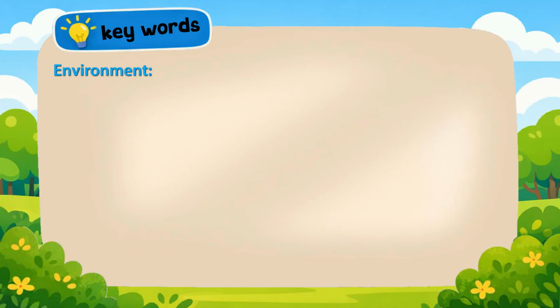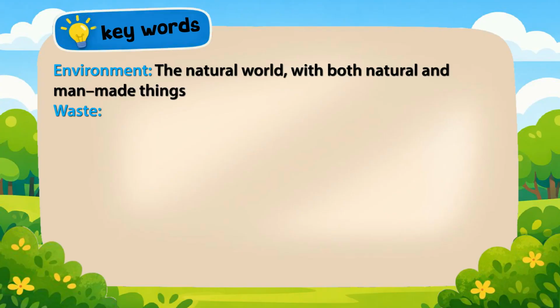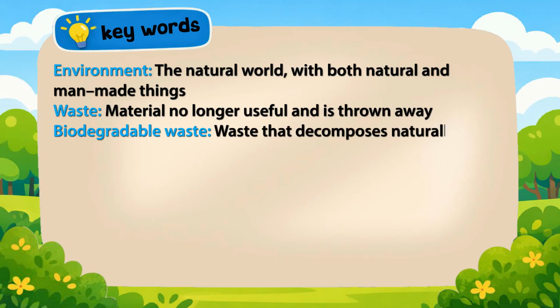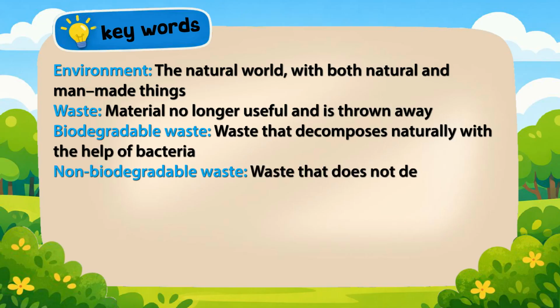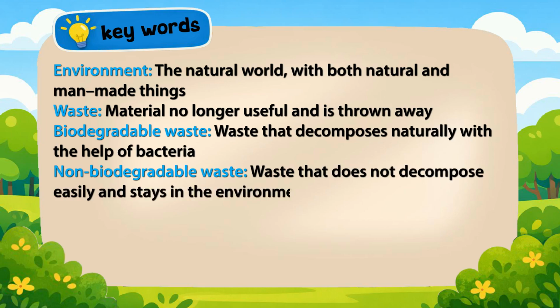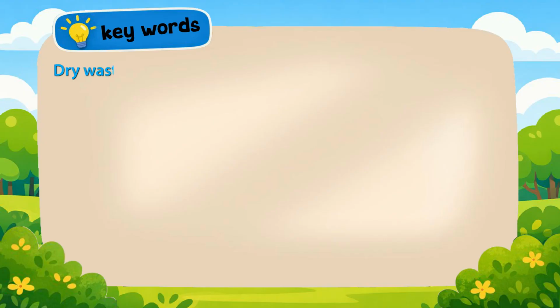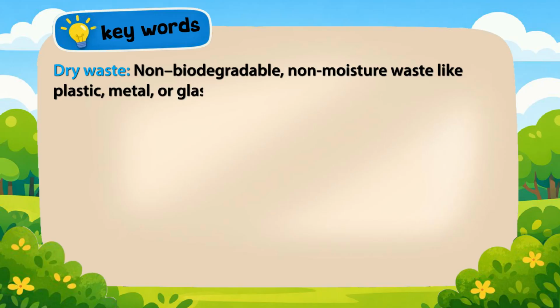Keywords: Environment, the natural world with both natural and man-made things. Waste, material no longer useful and is thrown away. Biodegradable waste, waste that decomposes naturally with the help of bacteria. Non-biodegradable waste, waste that does not decompose easily and stays in the environment for a long time. Wet waste, organic, moisture-containing waste like food scraps or garden waste. Dry waste, non-biodegradable, non-moisture waste like plastic, metal or glass.